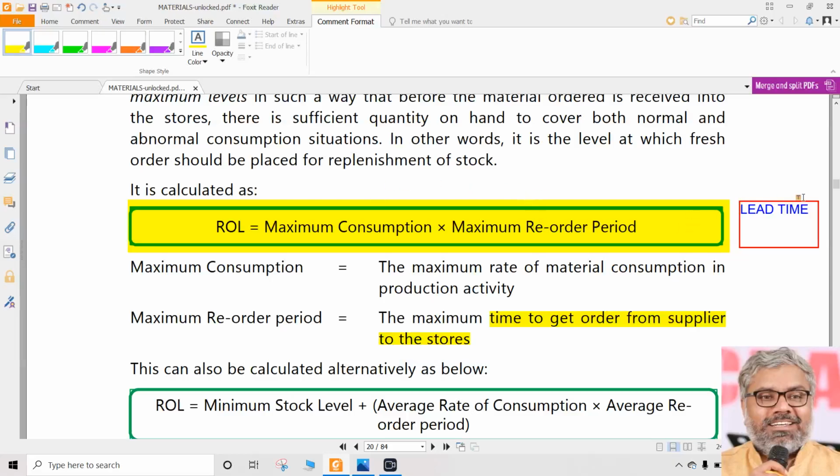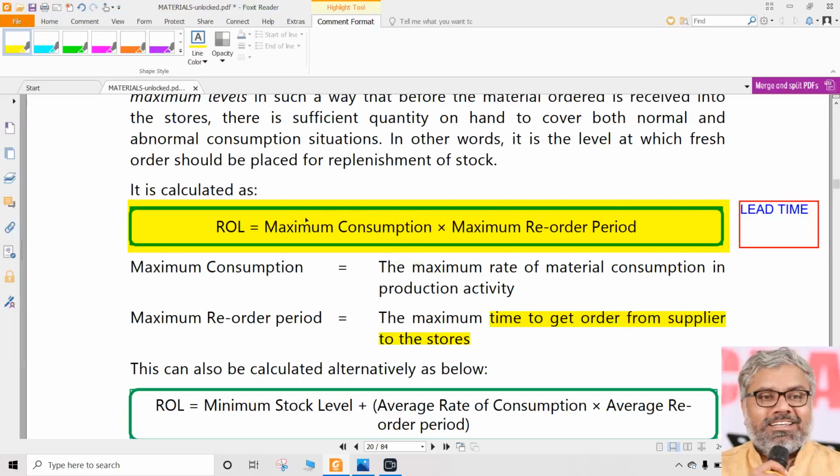Let us say the reorder period or lead time is given in days. Like the lead time is 4 days, let us say. If the maximum lead time is mentioned as 4 days, maximum consumption should be taken per day, naturally, because if this reorder period is 4 days, consumption should be taken per day. If, for example, lead time is in weeks, then consumption should also be taken per week. If lead time is in months, consumption should also be taken per month.